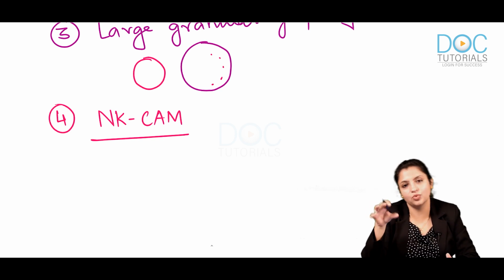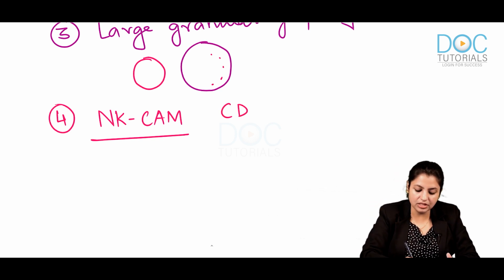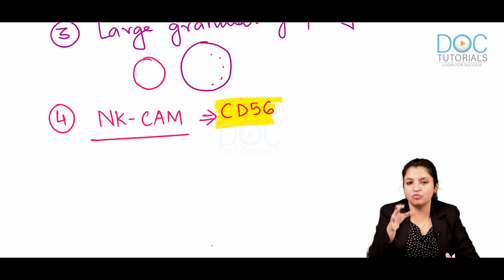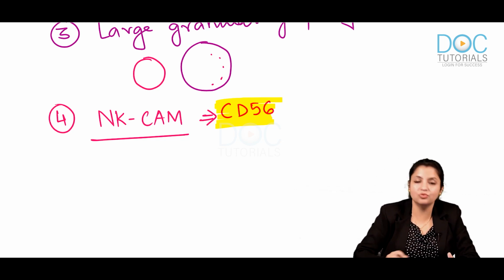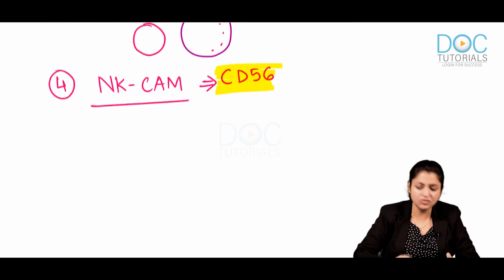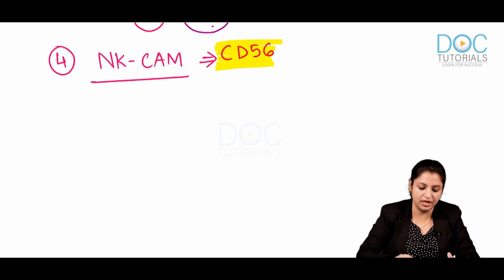It can adhere to any cell, and for this it has a marker called CD56. So any NK cell adhesion molecule can be identified by the CD marker CD56. Now let us see why they require no antigen presentation.